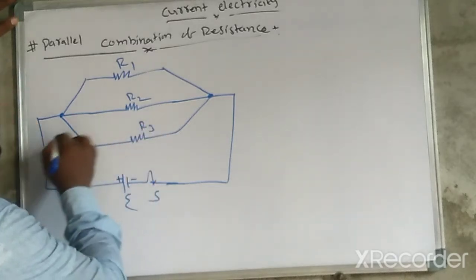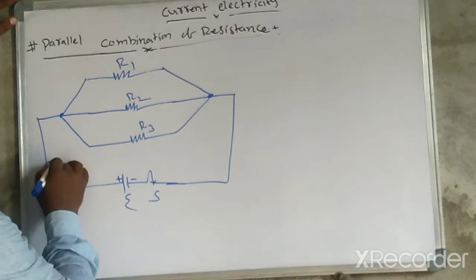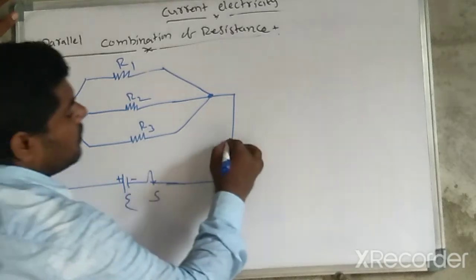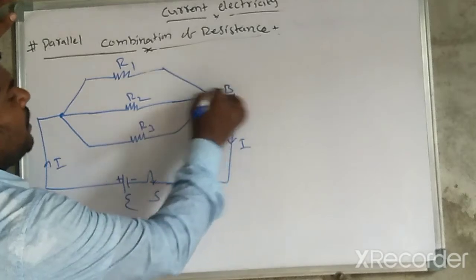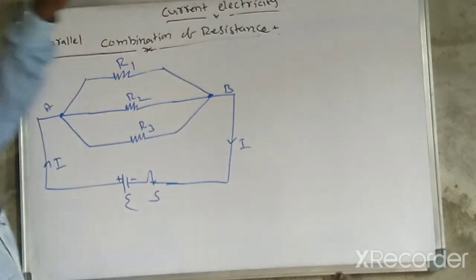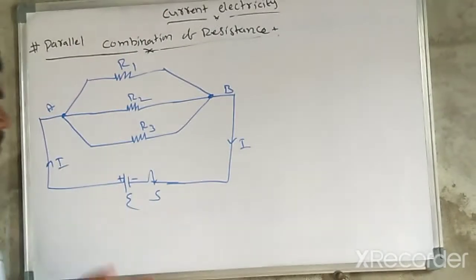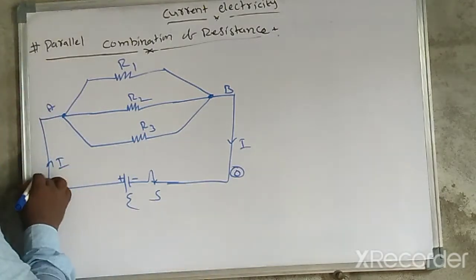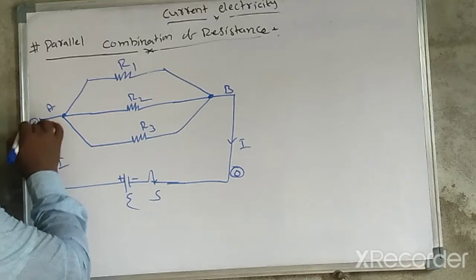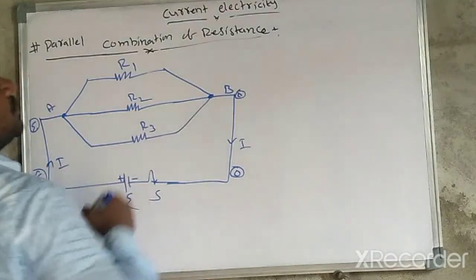This is R3. When you close the switch, current I passes through the circuit. This point is B, this point is A. The potential at the outlet is considered 0 on the right side, and here the EMF E, here also EMF E, and here 0.